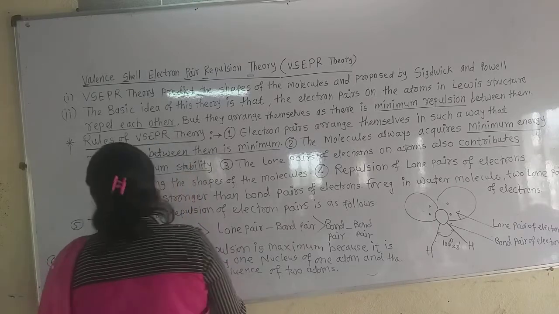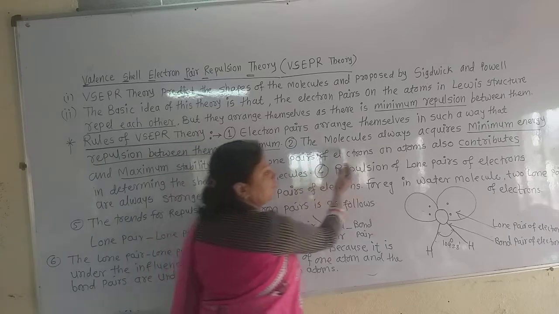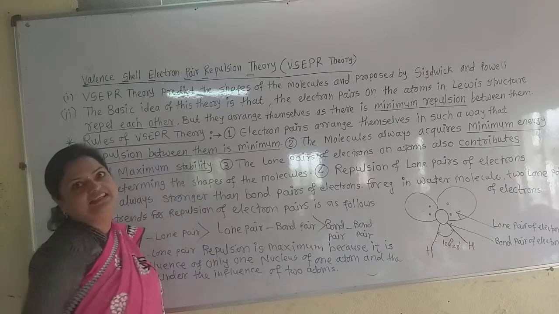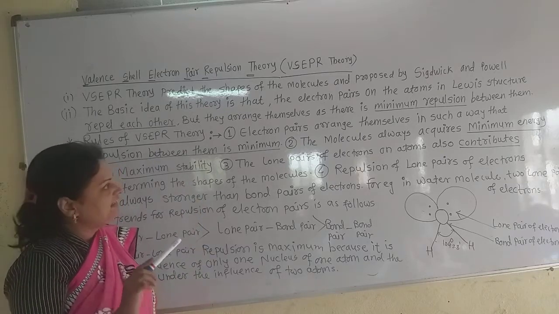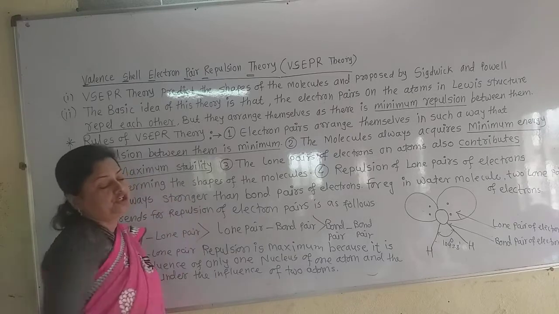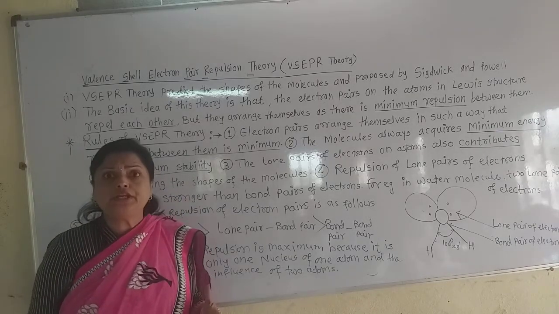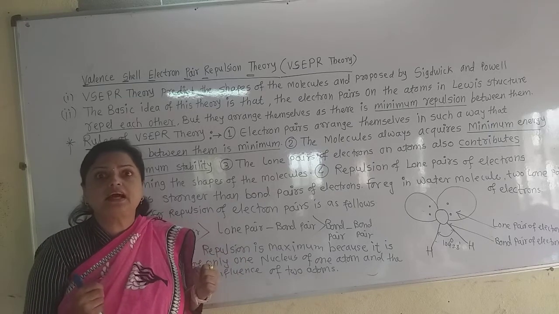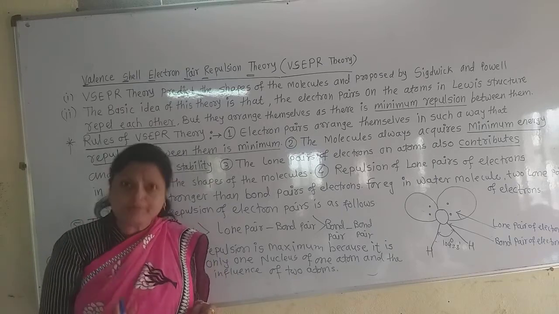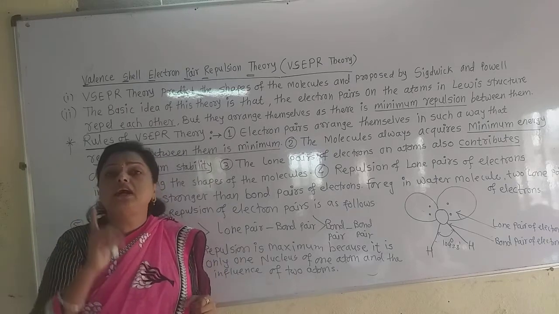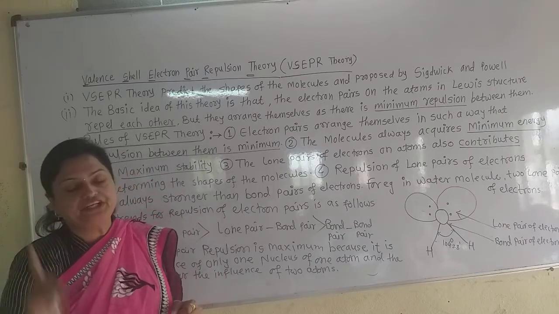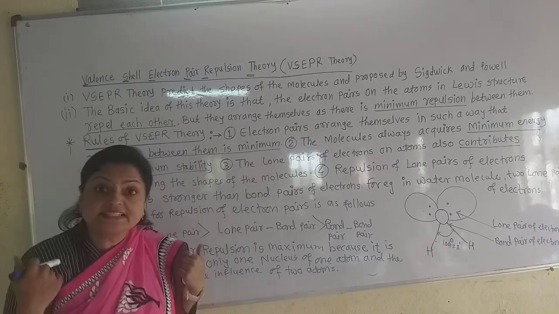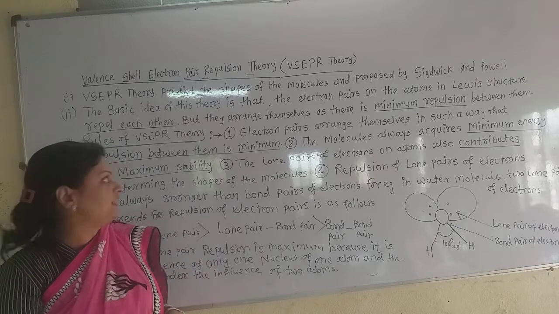Therefore the second rule is that molecules always acquire minimum energy and maximum stability. If the energy of a molecule is high, then it is not stable. So always remember that in chemistry, minimum energy always means maximum stability. The molecule must have minimum energy for its stabilization. This is the second rule of this VSEPR theory.